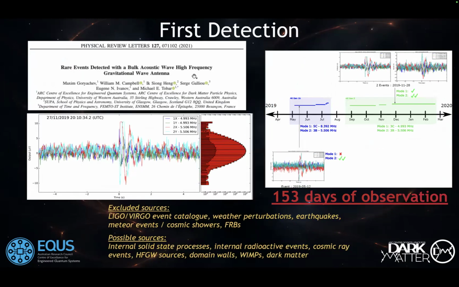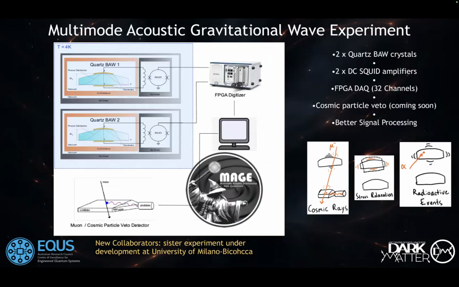So we ran our experiment for 153 days, and these are our first results. Over these 153 days and two modes in a single detector, we managed to detect 2 or 3 events, and they look real, so they do belong to the cavity itself. This is not external. We tried to correlate them with some other observations around, and we couldn't match them with anything. With this in mind, we are trying to